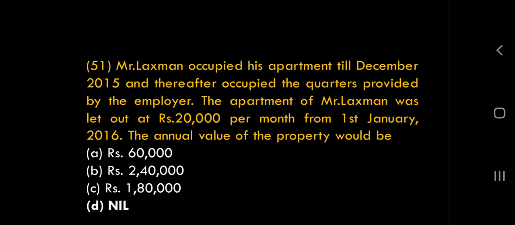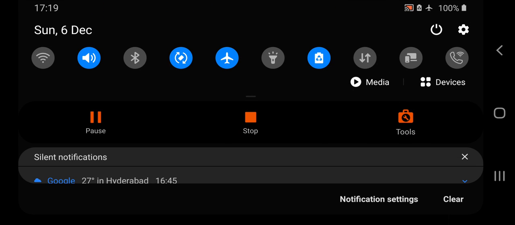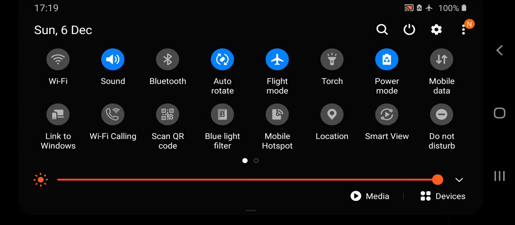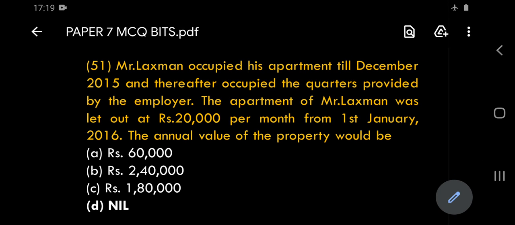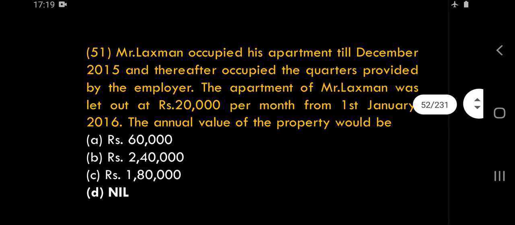So, what is question number 51 talking about? It talks about Mr. Lakshman. What Mr. Lakshman did, he has occupied an apartment till December 2015.